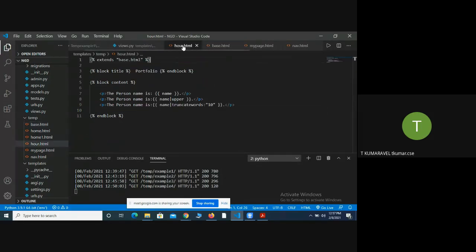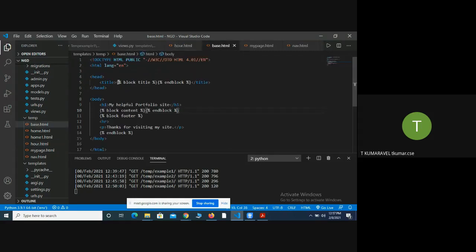பாரு hover.html என்ன இருக்கு பாரு, block title end block title. So within that what information is there, portfolio அப்படிங்கிற ஒரு information இருக்கு. So what it does, the control is forwarded to base.html. So இந்த இடத்துல block title and end block இருக்கு இல்லையா, instead of that tag it will replace the respective value. So இந்த இடத்துல title portfolio னு வந்துரும்.